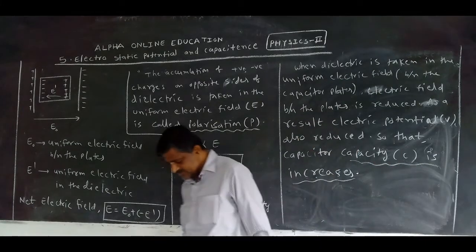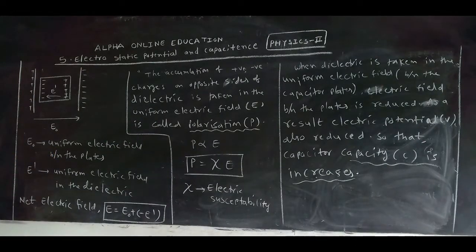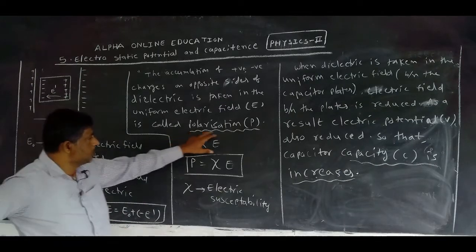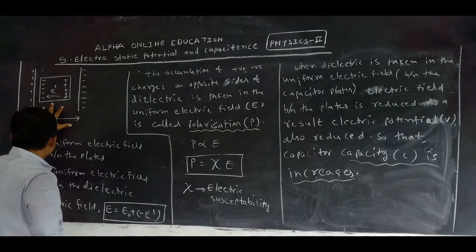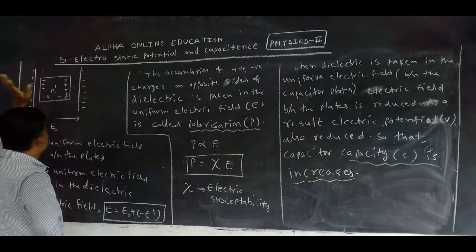Okay, means when a dielectric is taken between the capacitor plates or in a uniform electric field, the net electric field decreases. In this situation, we can study polarization. When a dielectric is taken in a uniform electric field, in the dielectric, negative charges and positive charges accumulate on opposite sides.